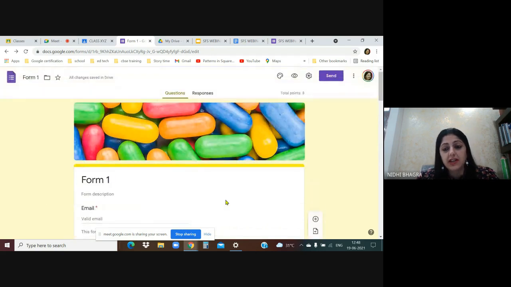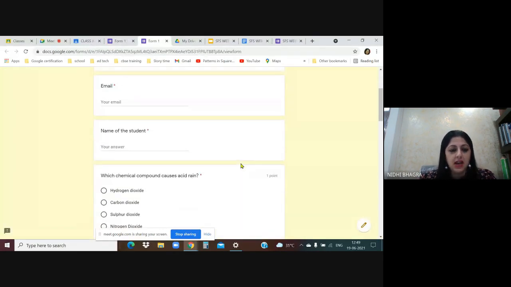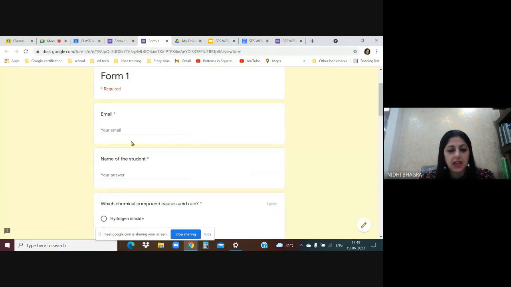Now let us check the preview of the test. So before you send the form, always check the preview, and you can even perform the test very quickly. So this is the option. You see over here at the top, just first is customize theme. Second one was preview. So as I click on preview, now it looks much neater. The form looks very neat. First it will ask for email.